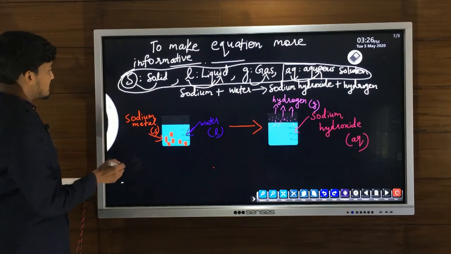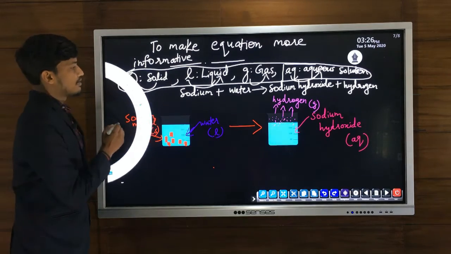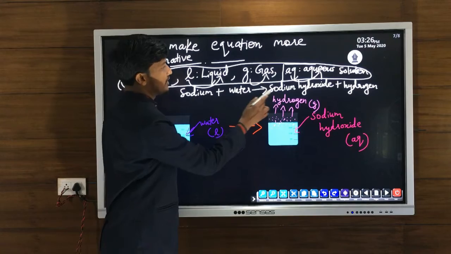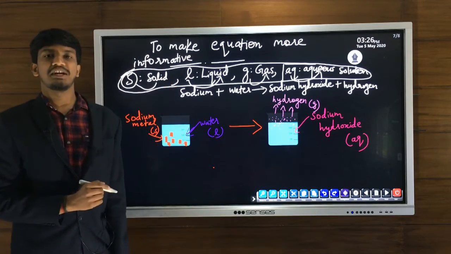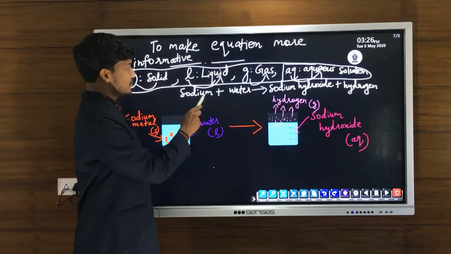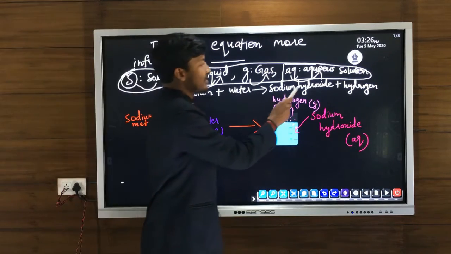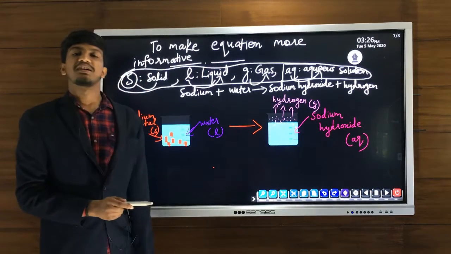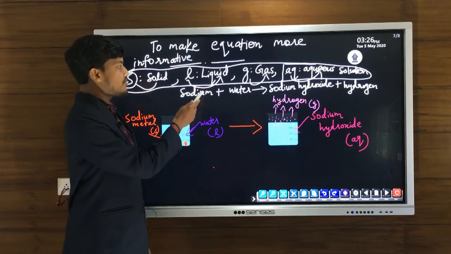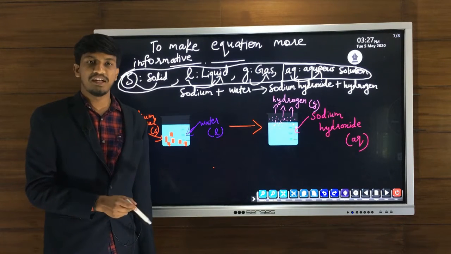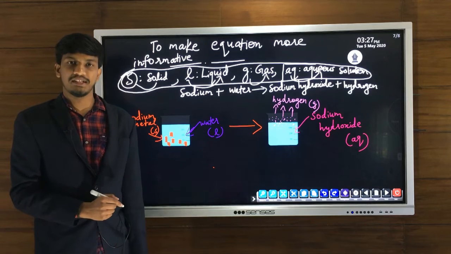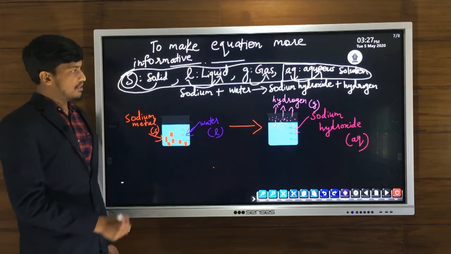So in this case, the reaction is sodium reacts with water to form sodium hydroxide and hydrogen. So this is the reaction. Sodium reacts with water, sodium hydroxide and hydrogen gas. So I have written the word equation. Now we are going to change this word equation to a chemical equation, and also we will write the physical state of all the reactants and products using these abbreviations.